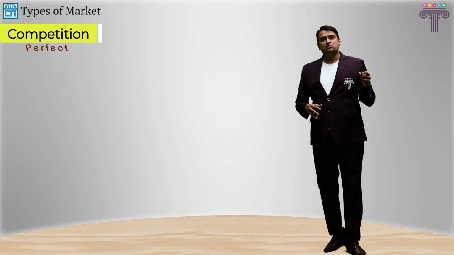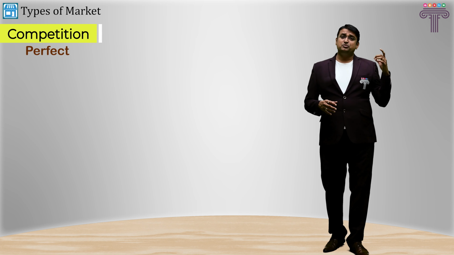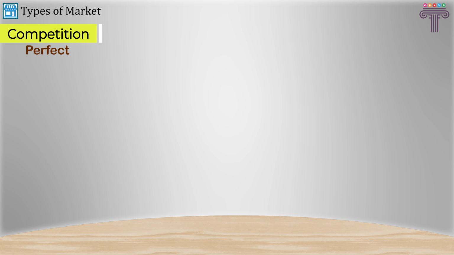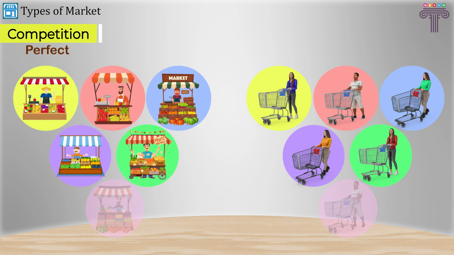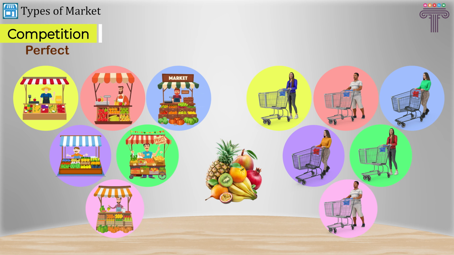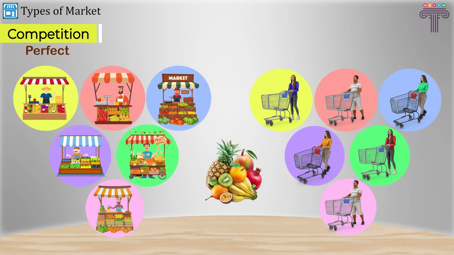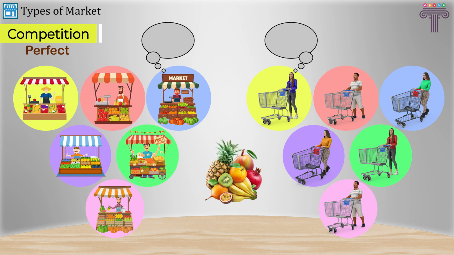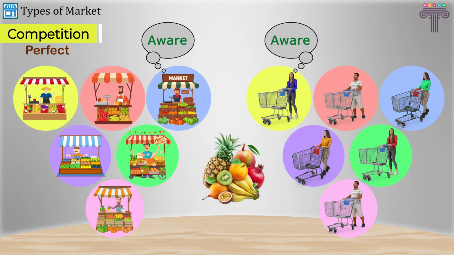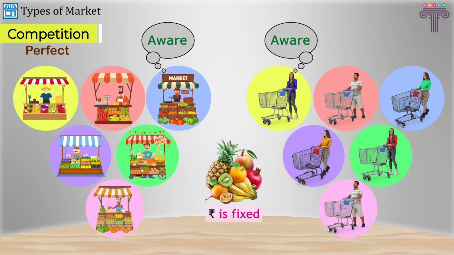Let's talk about perfect competition. As the name suggests, in perfect competition, a huge number of buyers and sellers are available in the market for the same commodity. Since there are a huge number of buyers and sellers available in the market for the same commodity, every buyer and every seller is very well aware about the whole market. Since the awareness is high, typically the prices in the market are fixed.